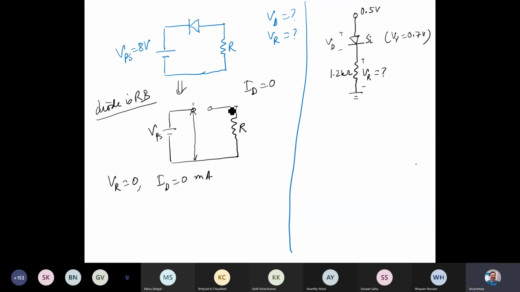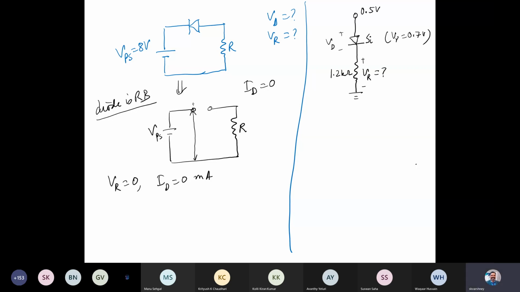And ID 0 means the current going through this, IR, is also 0. So the voltage drop across the resistor would be 0. However, if I measure the voltage at the diode terminal, the same voltage would appear, 8 volt would appear at this terminal. So this is one. How about the second?